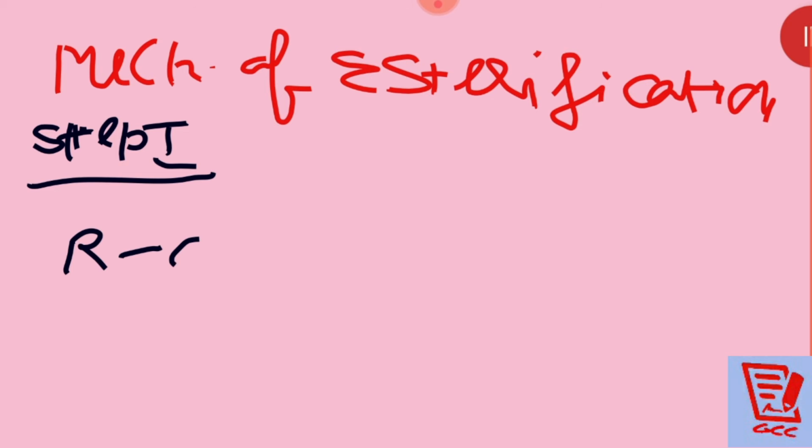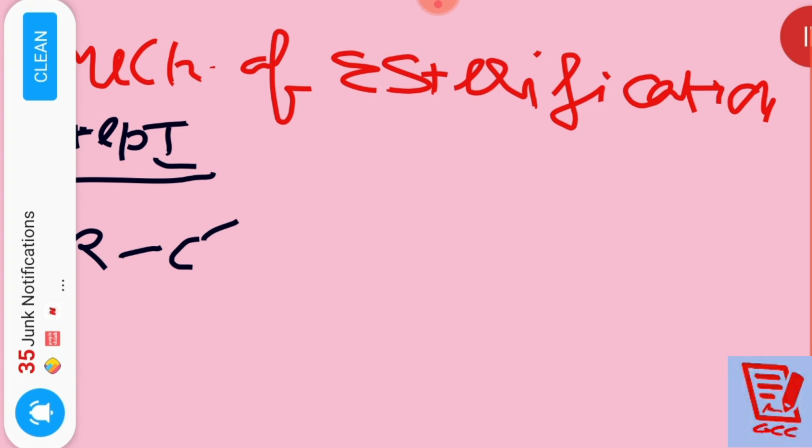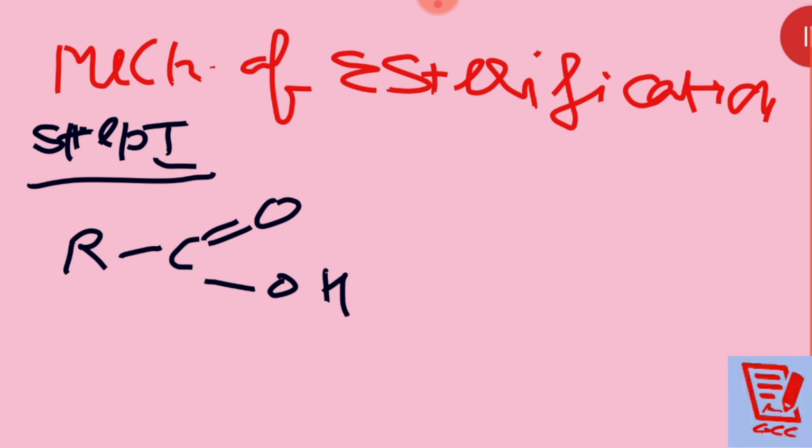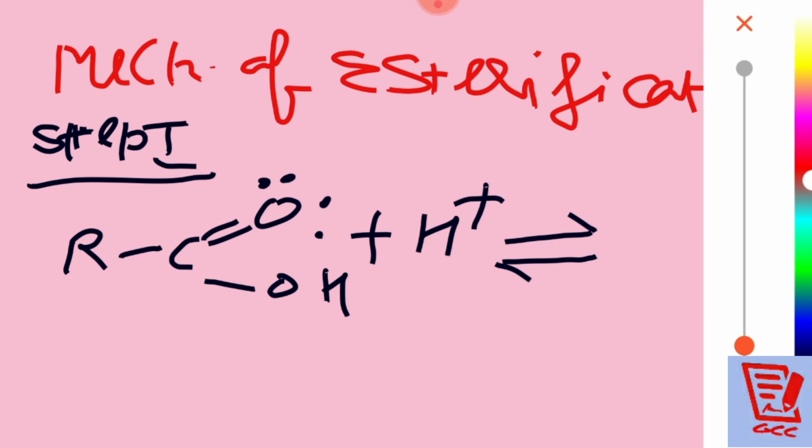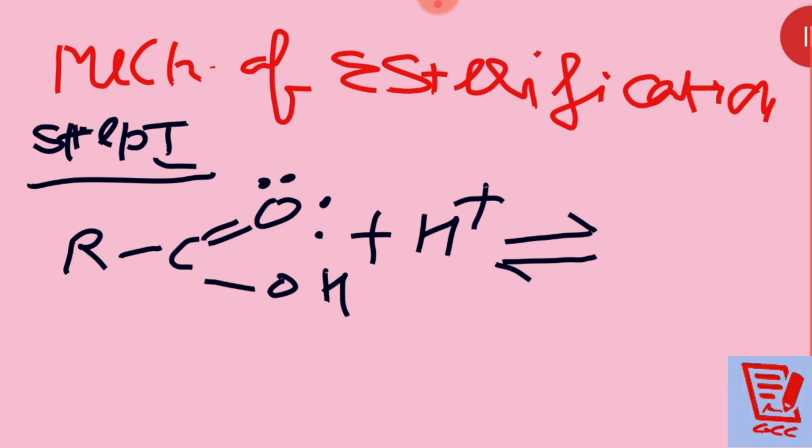In step number one, what to do there? You must see, all of you, RCOOH plus H positive. Then a pair of electrons will go over there.